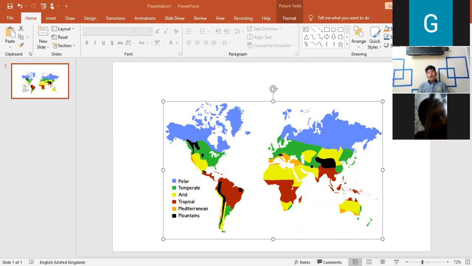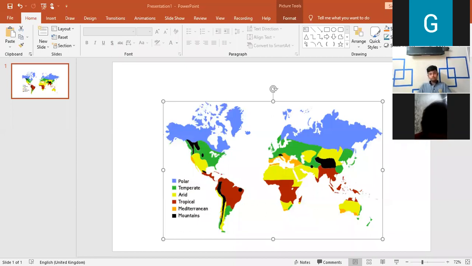The other one is temperate regions. This is a part of the Earth between the Arctic Circle and the Tropic of Cancer. This is characterized by temperate climate, which is mild or moderate, and it's neither very hot nor too cold over there.